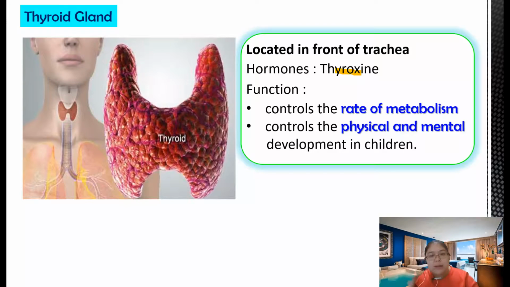After that, what's the function of thyroxine? It controls your rate of metabolism. Another one is physical and mental development in children. So the thyroid gland produces the hormone thyroxine, and you must remember the functions. We have two functions: rate of metabolism, and development of the child.